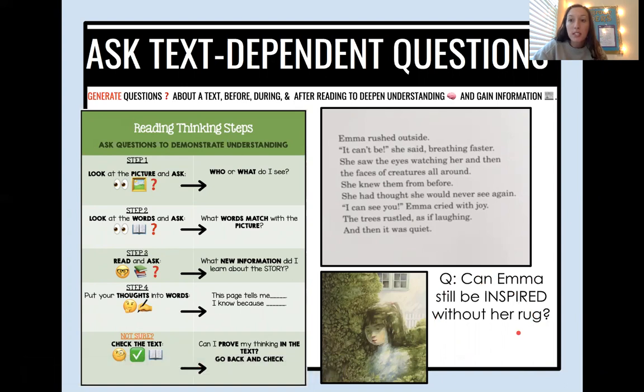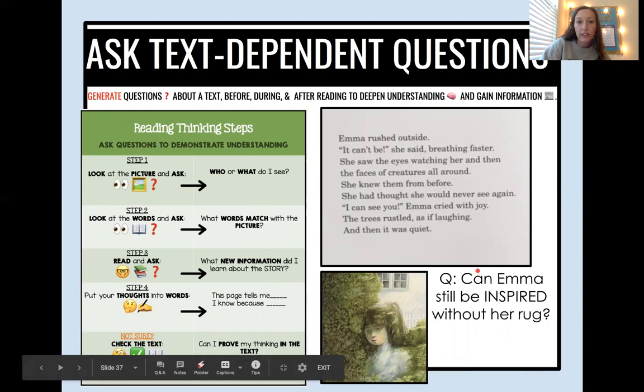We know to be inspired is when you have the idea to create new things. And Emma was creating drawings and paintings. So can she still do that without her rug? Let's use these thinking steps to answer the question.